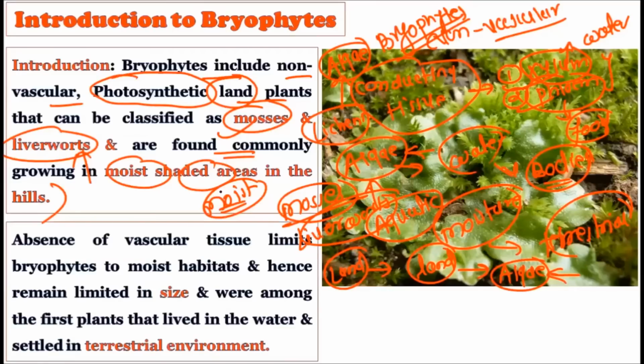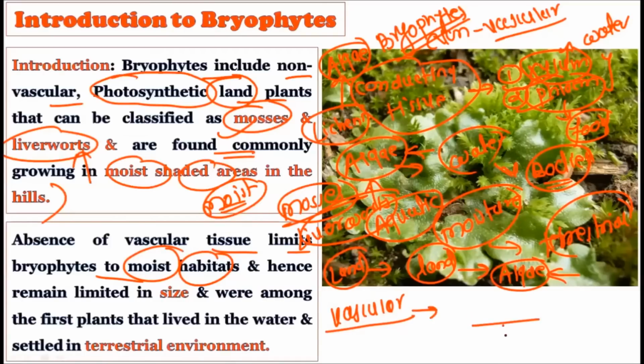Now consider that the absence of the vascular tissue limits the bryophyte to the moist habitat. This is what we are explaining right now. See what happens when the vascular tissue are present. If the plant possesses the vascular tissues, that is the xylem and phloem, the roots absorb the water, and through this xylem, the water is transported all over the plant body.